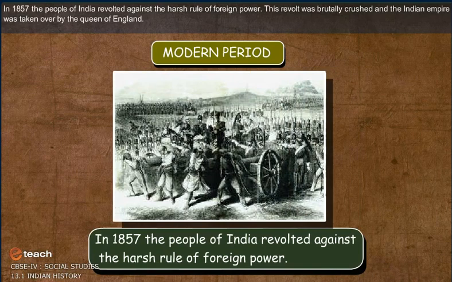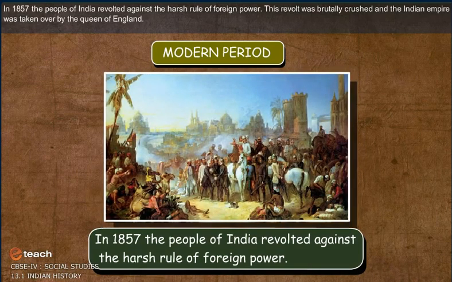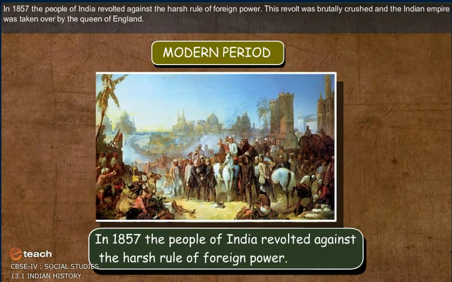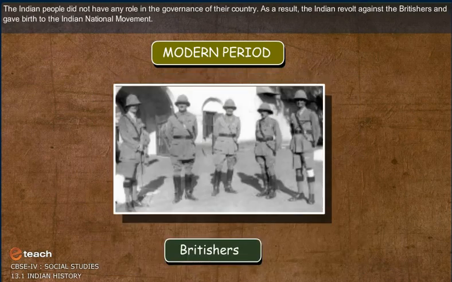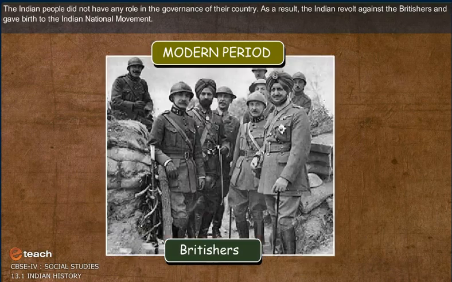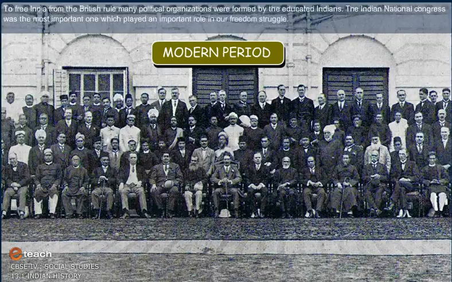In 1857, the people of India revolted against the harsh rule of a foreign power. This revolt was brutally crushed and India was taken over by the Queen of England. The Indian people did not have any role in the governance of their country. As a result, Indians revolted against the British and this gave birth to the Indian national movement.